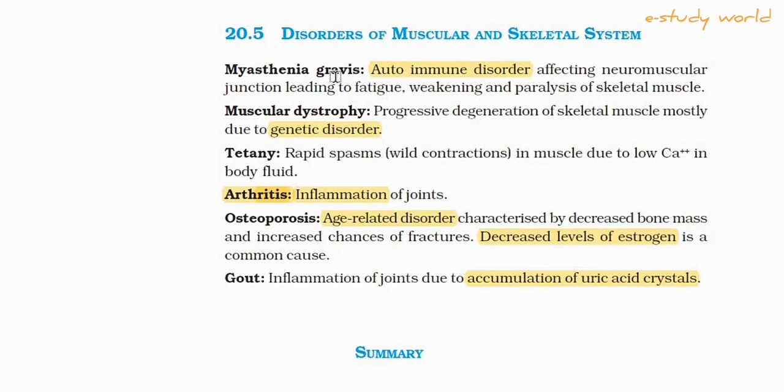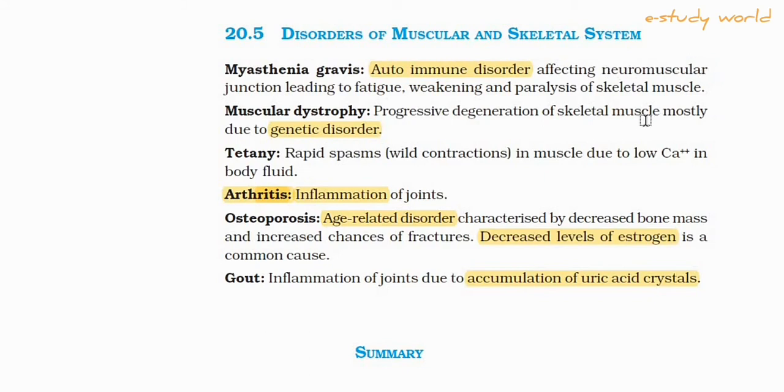So myasthenia gravis is an autoimmune disease. In this disease, the normal communication between nerves and muscles is affected. Due to this, muscle fatiguing, weakening of the muscles, or paralysis of the skeletal muscles takes place. The neuromuscular junction is affected by this disorder.